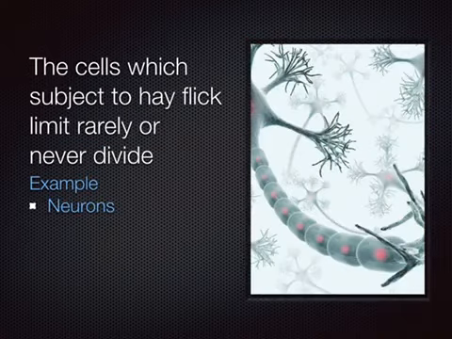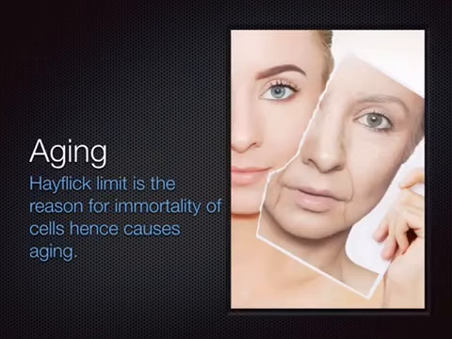But we know that neurons do not undergo cell division; they do not divide. So the cells which are subject to the Hayflick limit, which rarely or never divide, are the neurons. Now we'll move on to one more thing, that is aging.